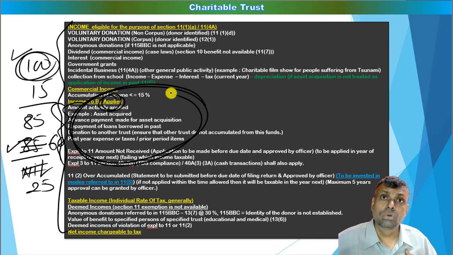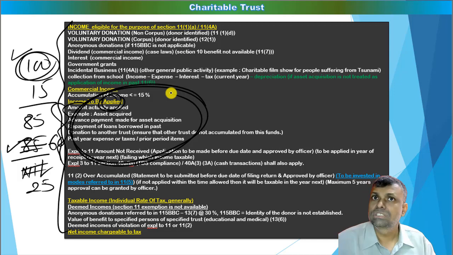Sometimes the monies are accrued to the charitable trust, but it is not received. So if I have just accrued, I don't have money to apply, that means I cannot use that particular money. There are some special unique situations. Those are governed by some specific provisions. Some 4 or 5 good adjustments are there on that front. Some 4 or 5 important points from the income point of view are already printed and given to you. Some 4 or 5 application adjustments are already given to you.